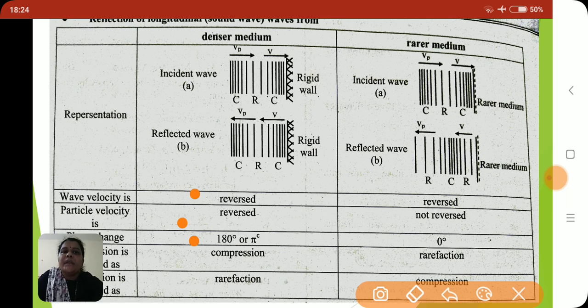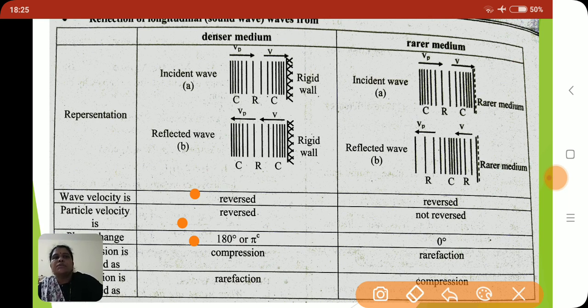That means whenever the wave is reflected from the denser medium, wave velocity is reversed, particle velocity is reversed, and the phase change is 180 degrees. That means whenever longitudinal waves fall on the denser medium, we get compression as compression and rarefaction as rarefaction. There is no change in the form.